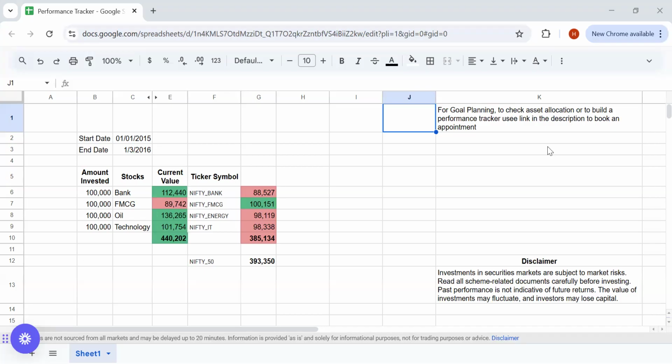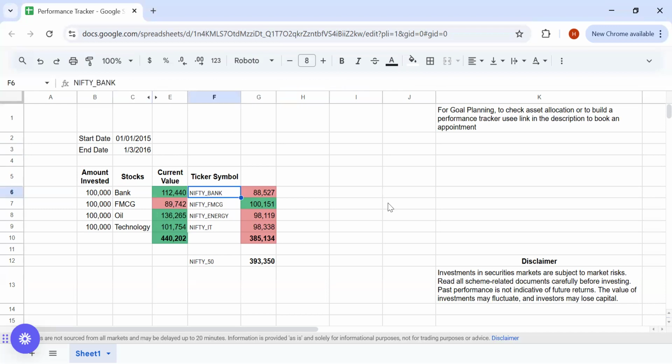So, when we go to G6, right? We have the required formula actually. So if you look at the first half of the formula, it indicates the units of the Nifty Bank the investor would have got, right? Say for example, for 1 lakh. And at the same time, the second half indicates the closing price as on the end date, right? Which is there in the cell C3.